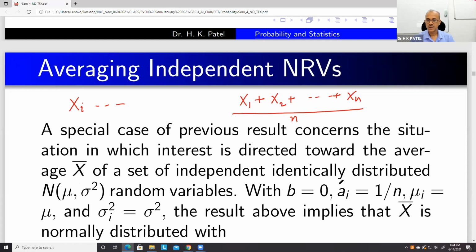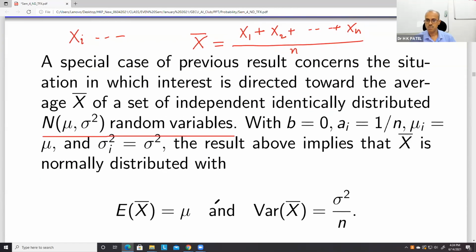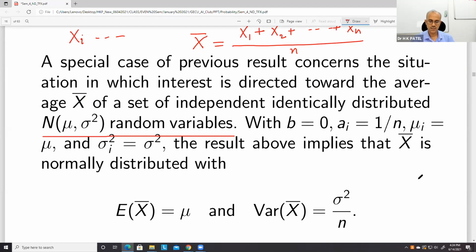Now this average is denoted by x bar, the average of n independent, identically distributed random variables. So just apply the previous result. What was the previous result?